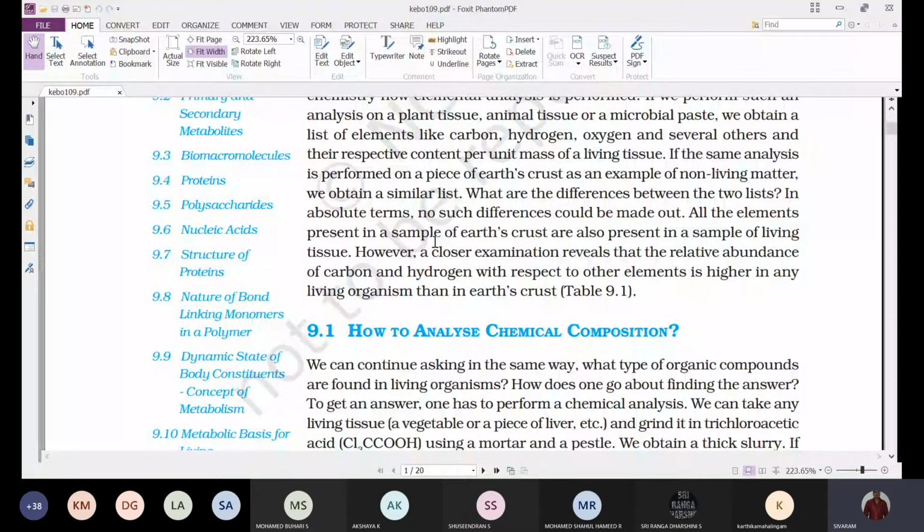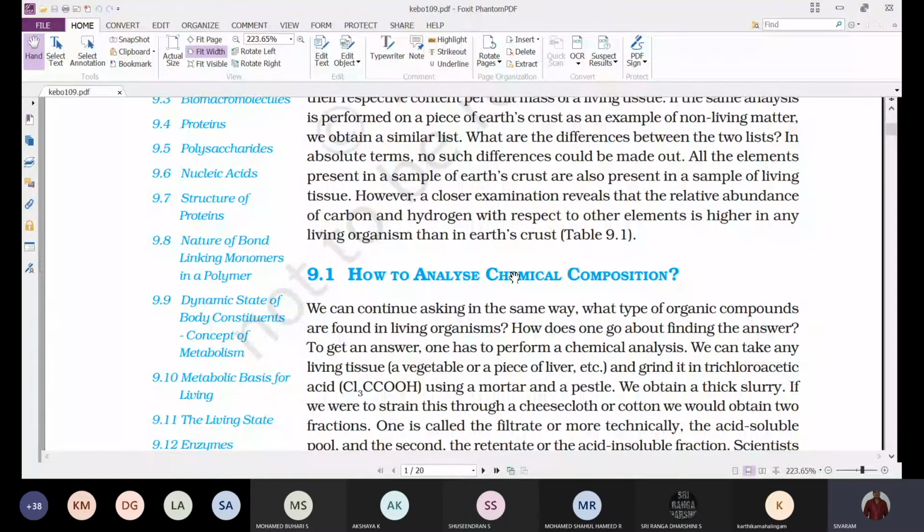However, a close examination reveals that the relative abundance of carbon and hydrogen with respect to other elements is higher in any living organism than in earth crust. So when you observe very closely, the carbon and hydrogen are present in a higher quantity with respect to other elements in any living organism.